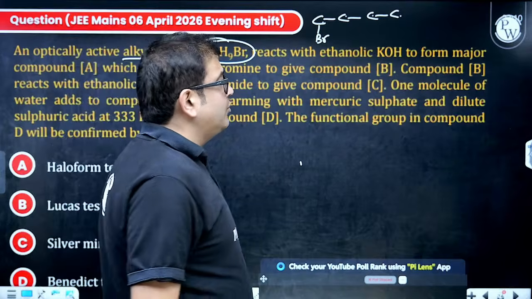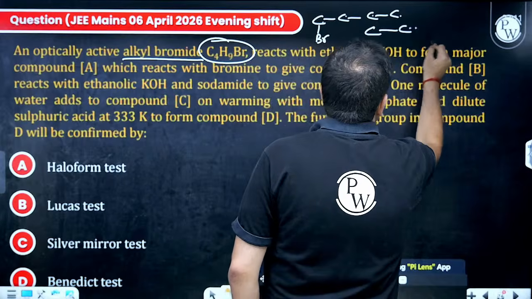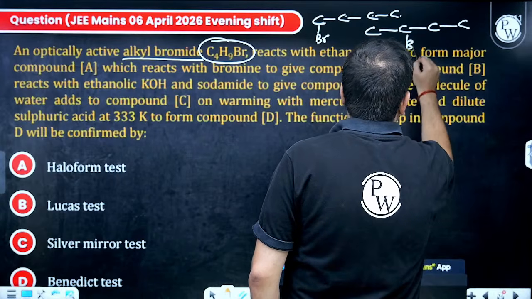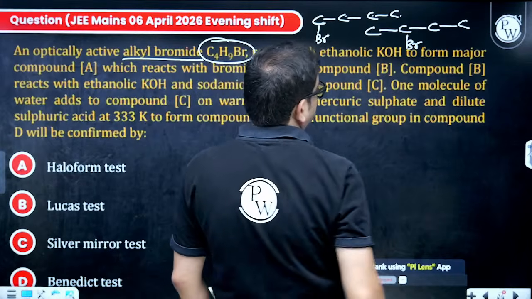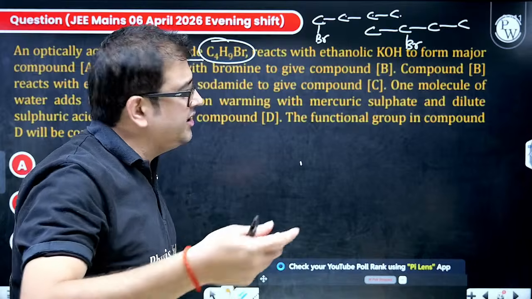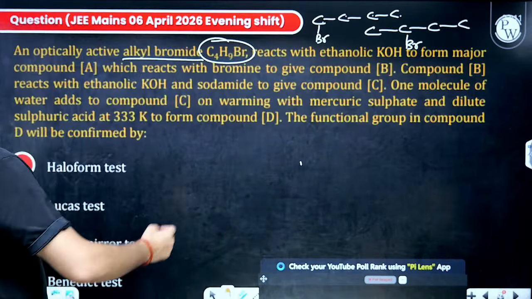Is it optically active? No, sir. Is this optically active? Yes, sir. Because this carbon is having methyl, ethyl, bromine and hydrogen. So why bother thinking about anything else? Let us work on this only. So this is my alkyl bromide.